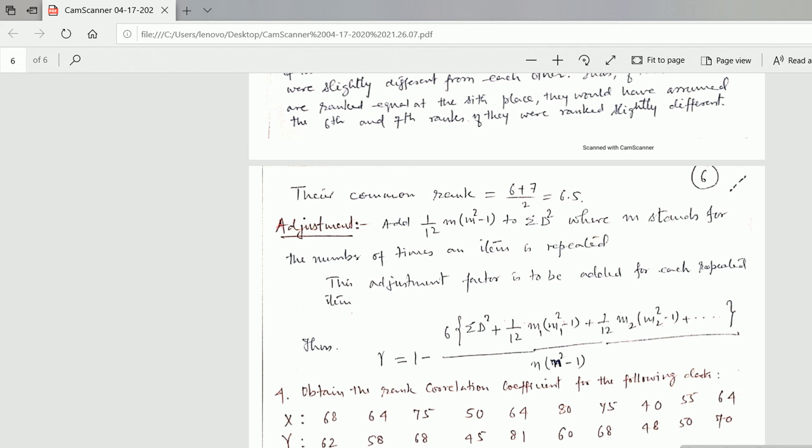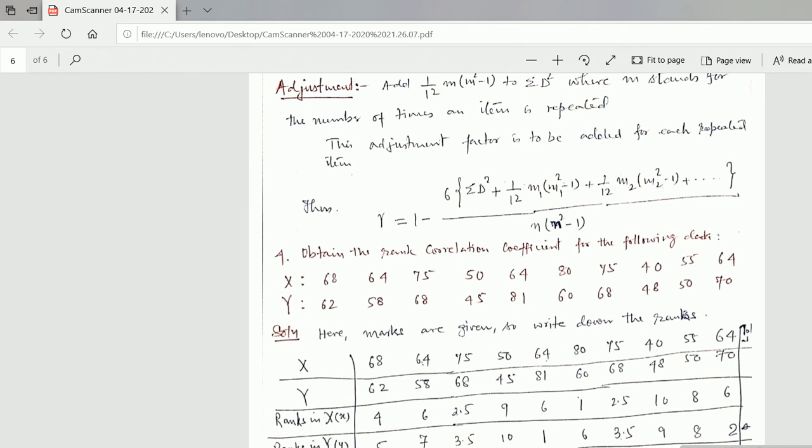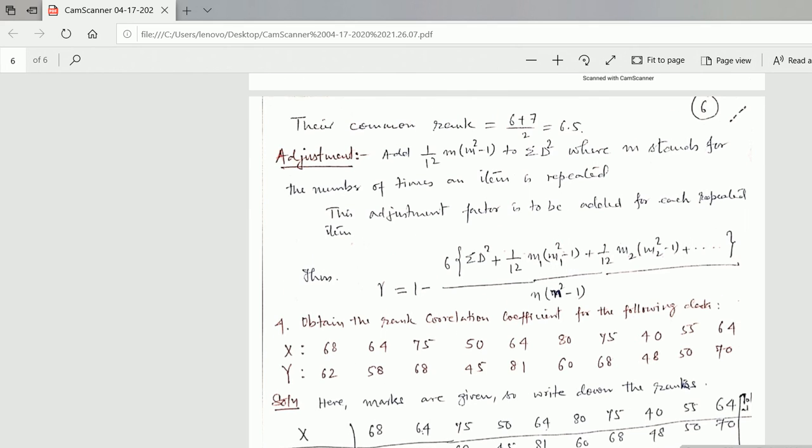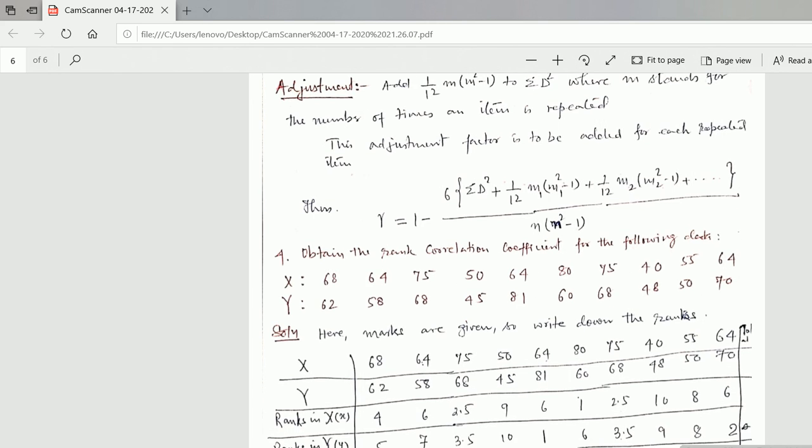Now what is the adjustment? The adjustment is you add 1 by 12 into m into bracket m square minus 1 to summation d square, where m stands for the number of times an item is repeated. This adjustment factor is to be added for each repeated item.